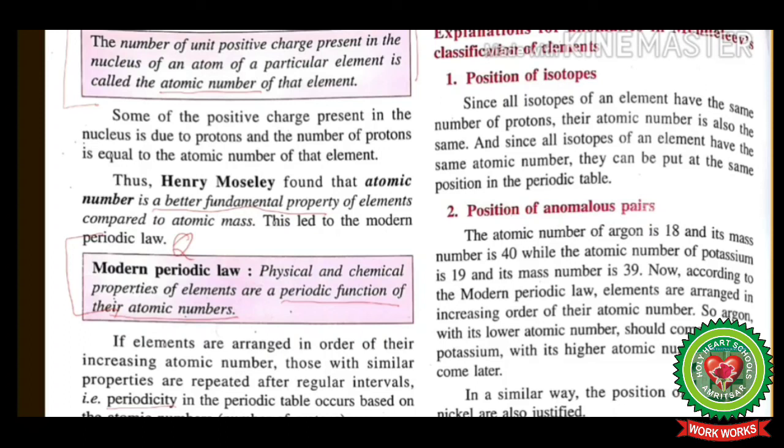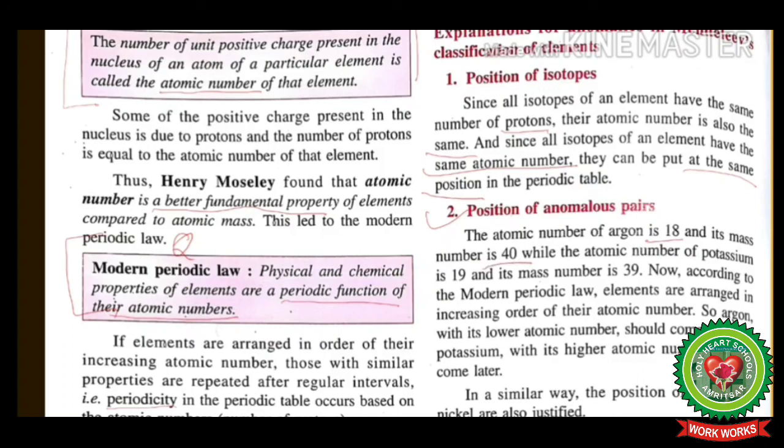Explanations for anomalies in Mendeleev's classification of elements. First was position of isotopes. Since all isotopes of an element have the same number of protons, their atomic number is also the same. And since all isotopes of an element have the same atomic number, they can be put at the same position in the periodic table.